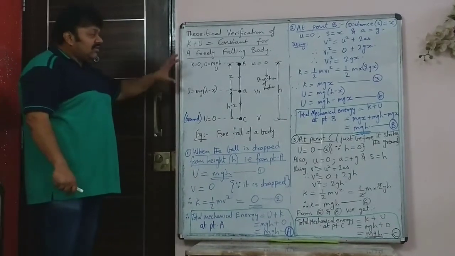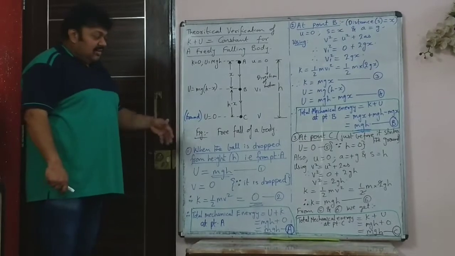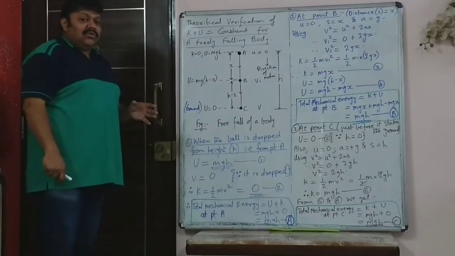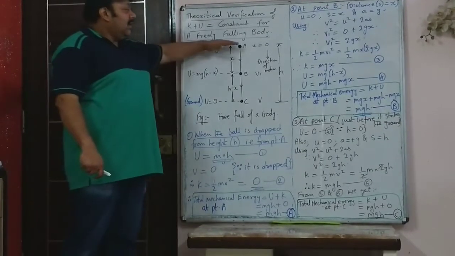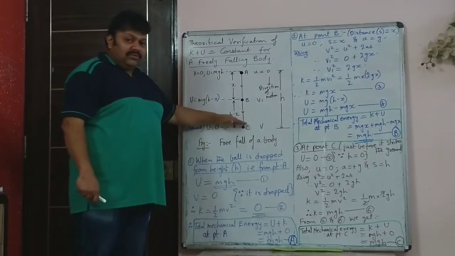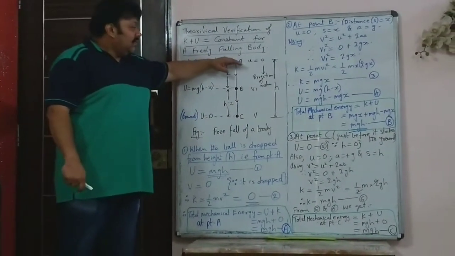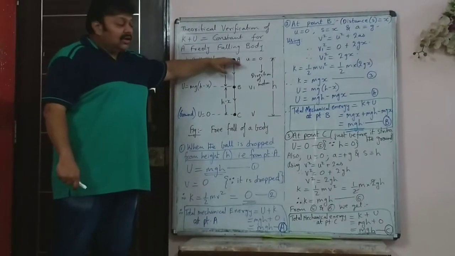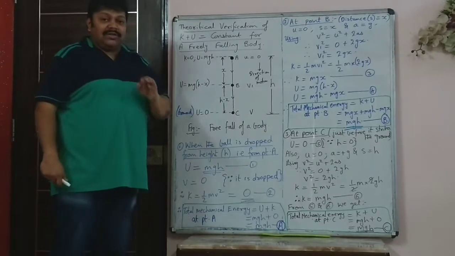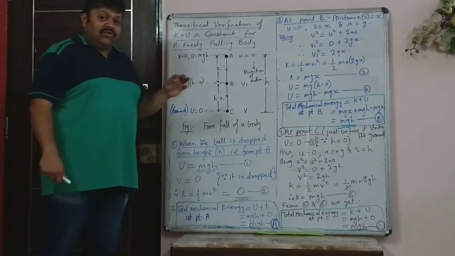And usually some examples or concepts like the one which I will explain now after this will be what is asked in this. You have to know that total mechanical energy at A, B, C, any point during its motion remains the same. So if it was 45 joules total energy at A, then everywhere till it strikes the ground, the total mechanical energy will remain 45 joule.